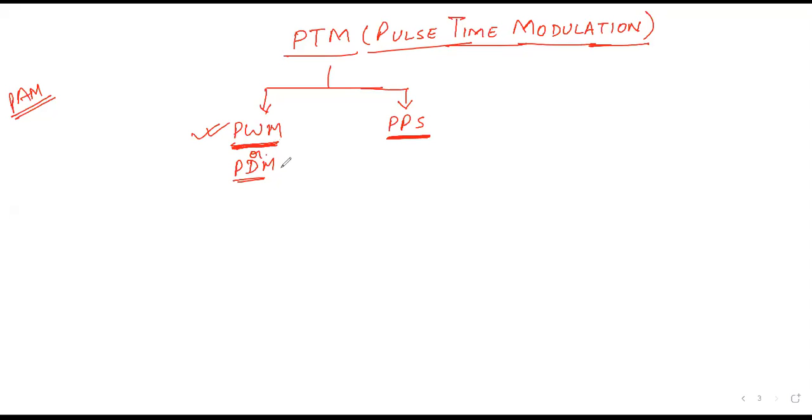Like, you can easily understand this if we take two pulses, and we have a modulating signal like this.